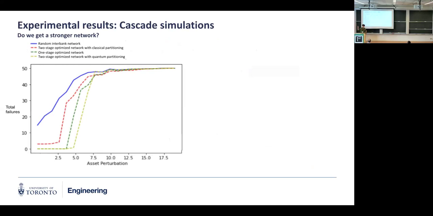Here we are comparing four methods on whether the network becomes stronger, that is, pushing the phase transition to the right. We have the random initial network without any optimization. Then we have one-stage optimization and two-stage optimization, with either a classical algorithm or quantum clustering. The quantum clustering one is the rightmost, and then this one is the two-stage with classical, this one is the one-stage, and this one is the two-stage. So we see that it's really pushing the phase transition to the right, so that's good.